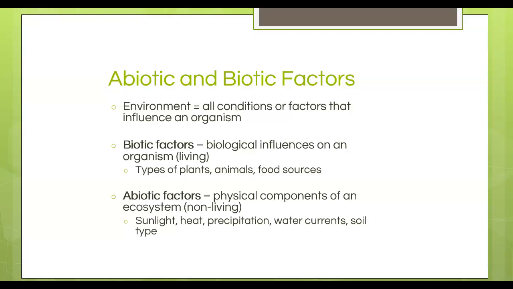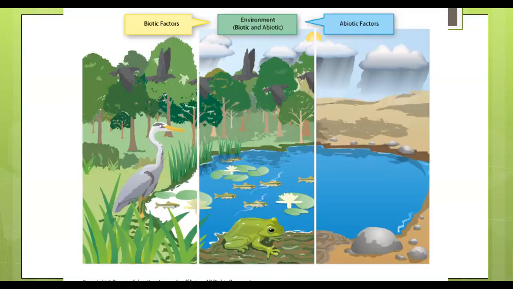So abiotic factors are all of those physical features that are non-living features. Inside of an environment will be all the conditions or factors that are going to influence an organism. So whenever we think of biotic and abiotic factors, all of those are coming together to impact a certain environment, and whenever we look at a certain spot, we're talking about an ecosystem.